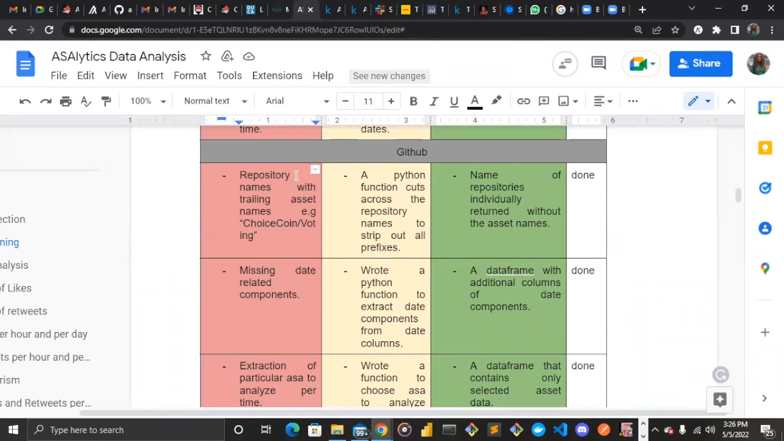Okay, hi everyone. We are now talking about GitHub, how the data is being cleaned since it is dirty while being scraped from our database.